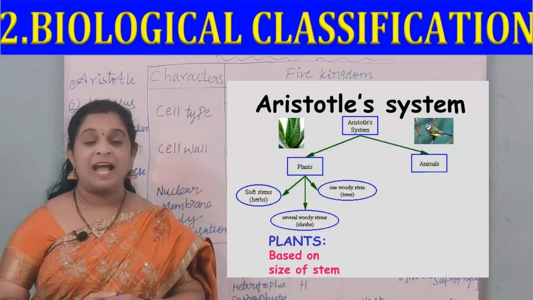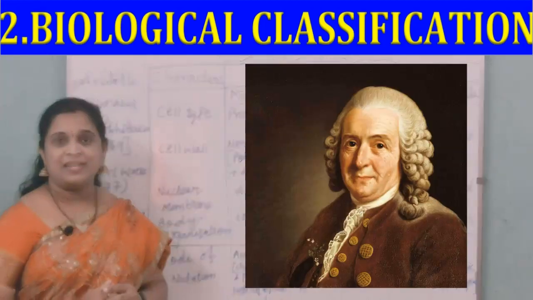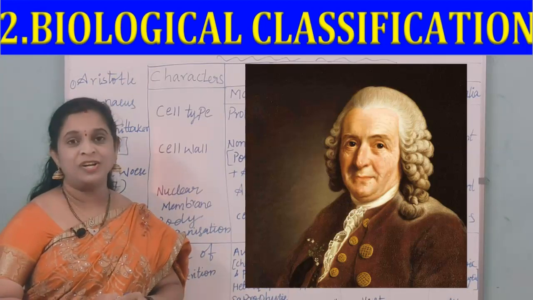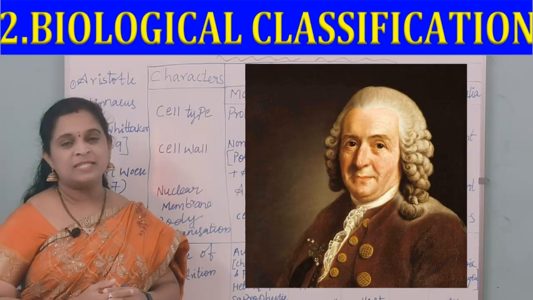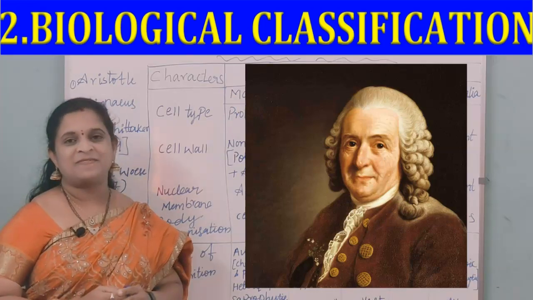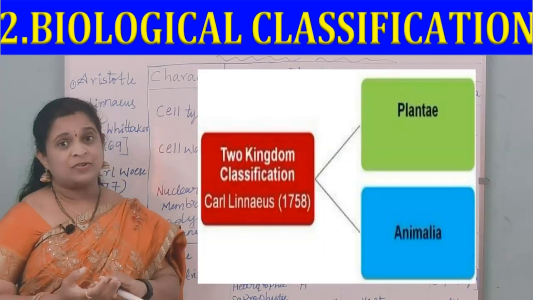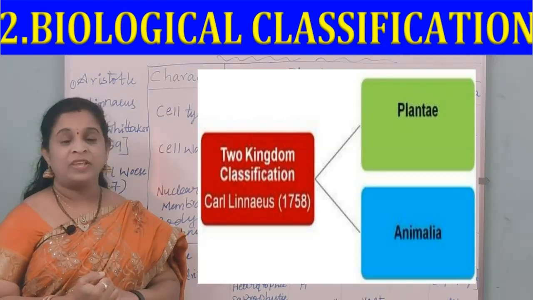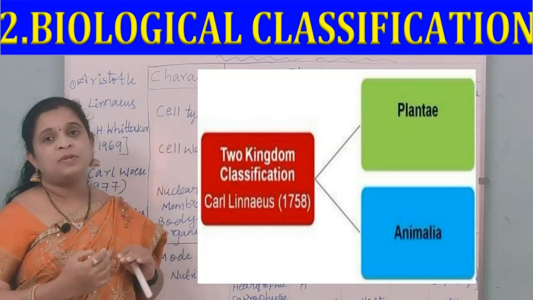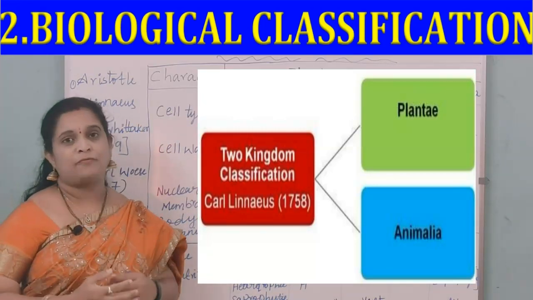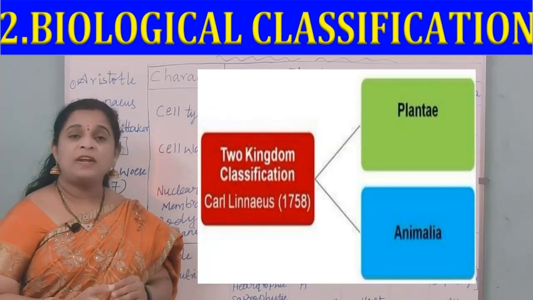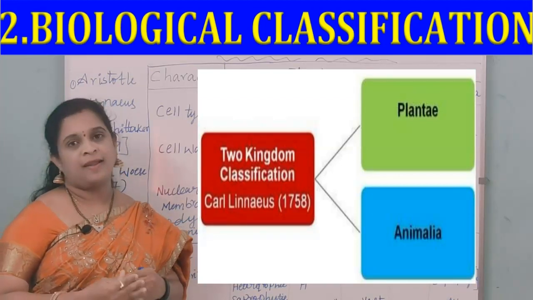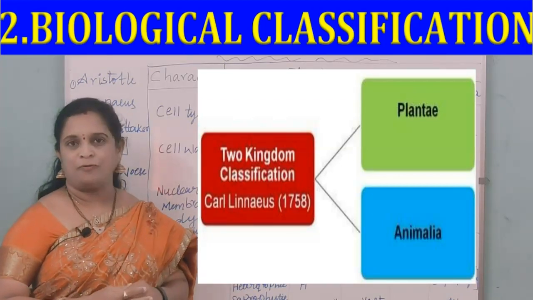After Aristotle, Carolus Linnaeus, who is popularly known for the naming system called binomial nomenclature, gave a name to a plant or animal species by two components, a generic and a specific name. He classified organisms into two kingdoms, Plantae and Animalia. But the Linnaeus system does not answer a few questions, like how to differentiate eukaryotic and prokaryotic organisms, unicellular and multicellular, and photosynthetic and non-photosynthetic.